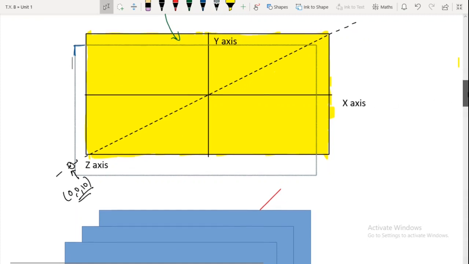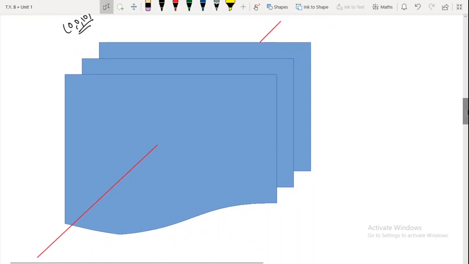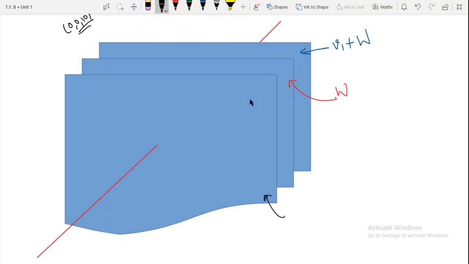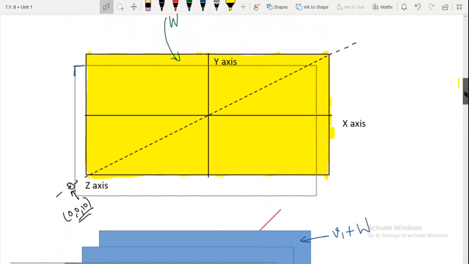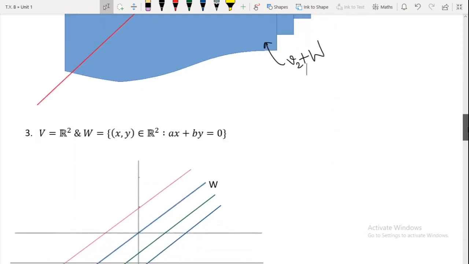Or if I go in a more specific way, suppose this is our W, and these are cosets. This will be something like v1 plus W, and this one will be something like v2 plus W, and so on. So for these particular examples, our cosets are nothing but the planes parallel to the xy plane. Now moving towards the next example.